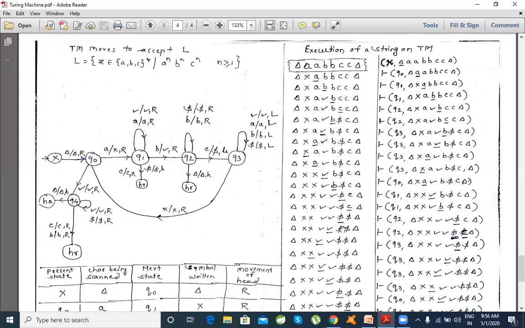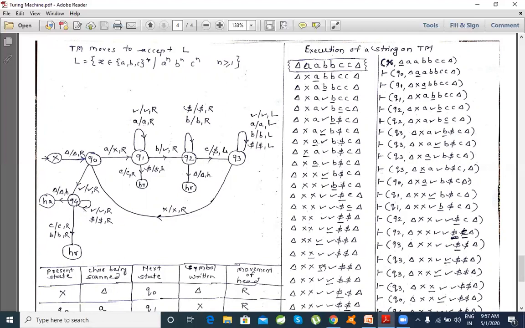Dollar will be replaced by dollar, tick mark will be replaced by tick mark, unless and until I see the first cross. This cross indicates the last a which has been seen on the input and already processed. Now x will be replaced by x and again the machine moves towards right.